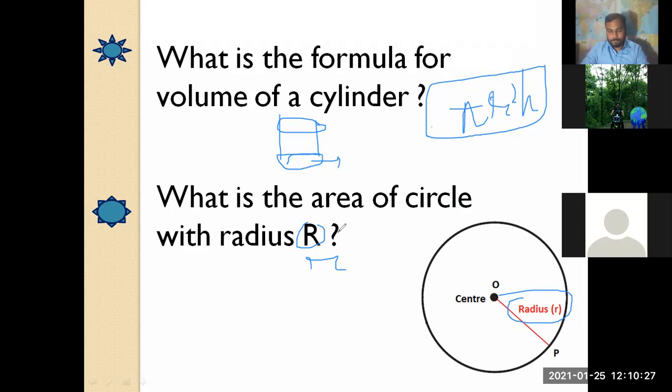Sir, the area of... Very good, Samragi. The area of the circle is going to be pi r square. Pi r square is the area of a circle. Very good. Moving to the next.